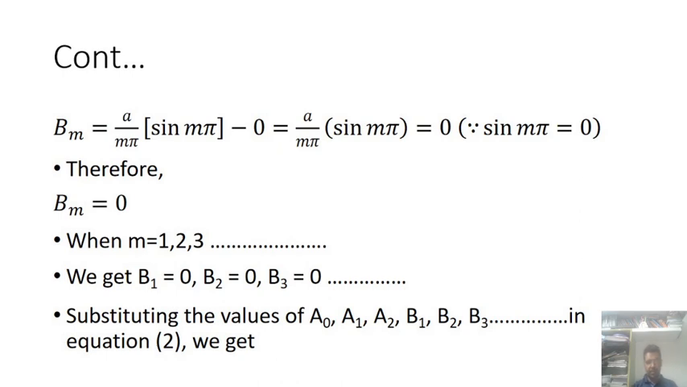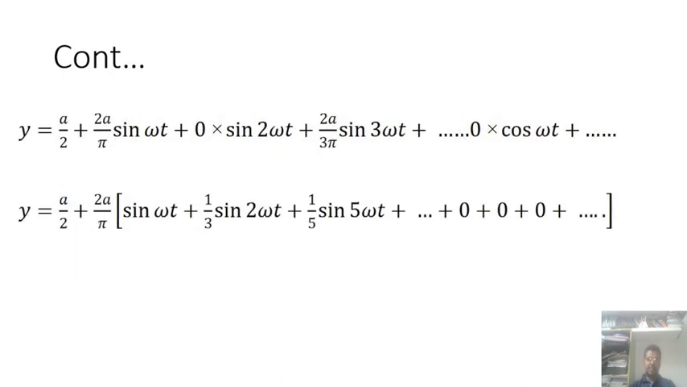Substitute the values of a1, a2, a3, b1, b2, b3 in equation 2. Now it becomes y equals a by 2 plus 2a by pi sin omega t, then b terms are 0, then plus 2a by 3 pi sin 3 omega t plus 0. Adding all of these, y equals a by 2, then 2a by pi sin omega t, with the other sine terms added.